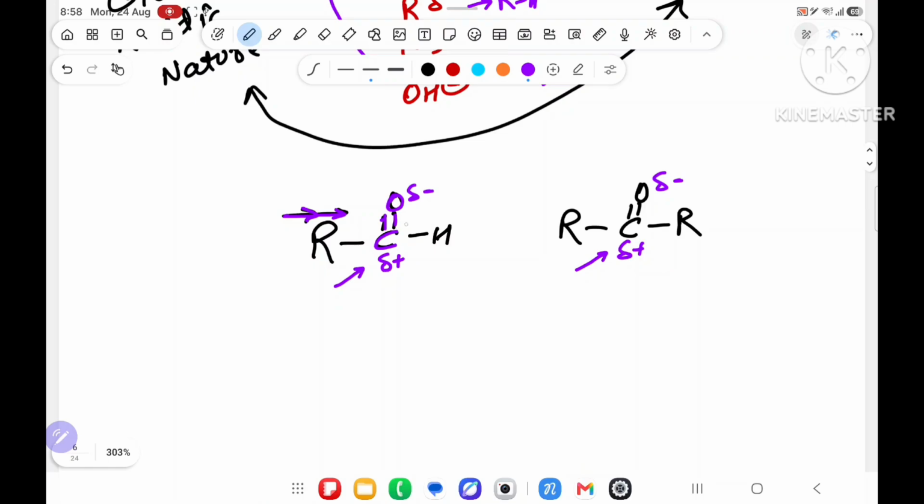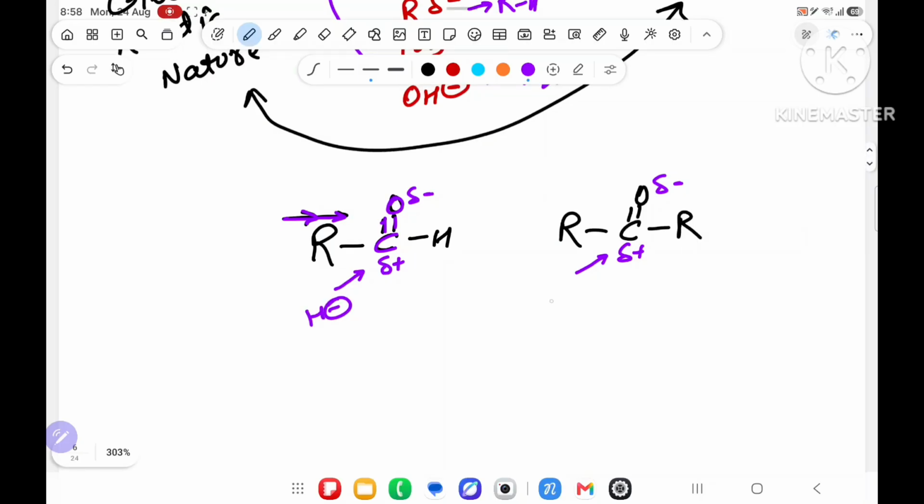So over here the pi bond is there. It will take a little bit of negative charge and positive charge due to the electronegativity difference. Now H minus will try to attack over here. Whenever it tries to attack, what will happen? Before H minus attacks, delta plus is created. In the ketone, this delta plus is stabilized by R plus effect from both sides, so it says, okay, no problem, I am a little bit stable, attack is a little bit slow. As well, the aldehyde has less steric hindrance, the ketone has more steric hindrance. So which has more rate?